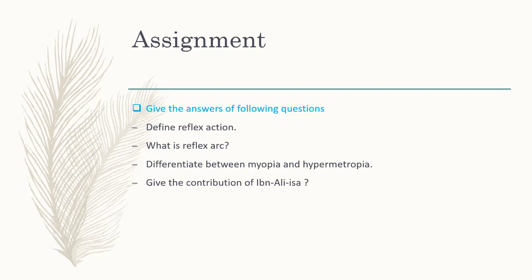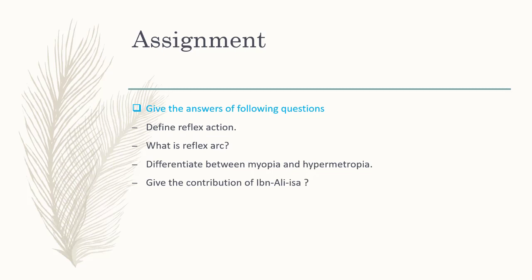Now students, there are some questions which are related to our today's topic. Question number 1. Define reflex action. So dear students, we have studied what is reflex action. Sometimes the involuntary response produced by the central nervous system is very quick. Such a response is called reflex action.